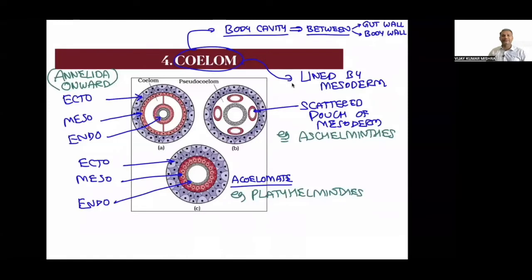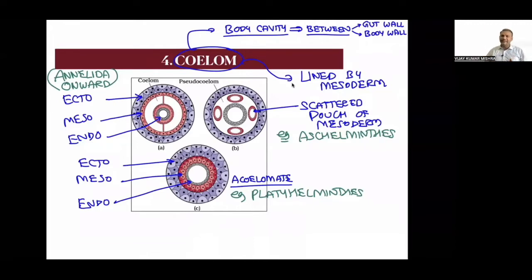Let's talk about the next point called coelom. What do you mean by coelom? Coelom is nothing but the body cavity. It is the cavity which is formed between the gut wall and the body wall. Gut wall means alimentary canal. Body wall means this outer body layer. Our outer body layer is the body wall. This whole is a body wall, right? So the coelom is in between the body wall and the gut wall.